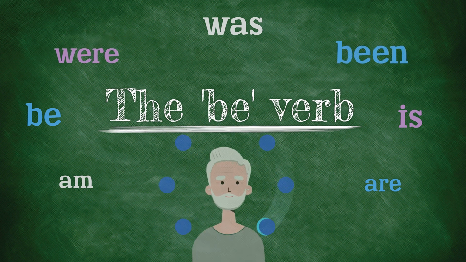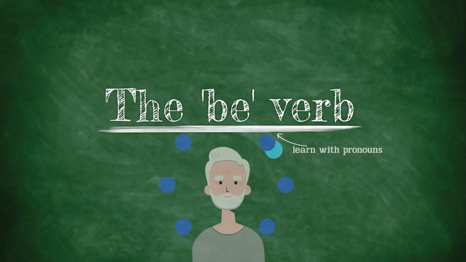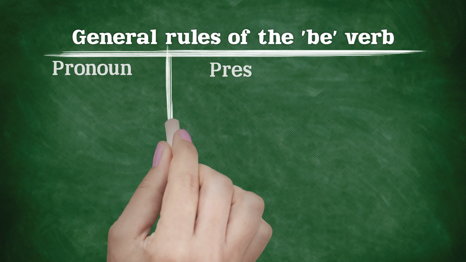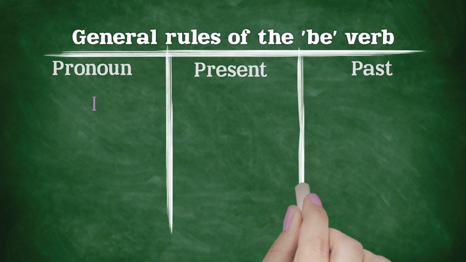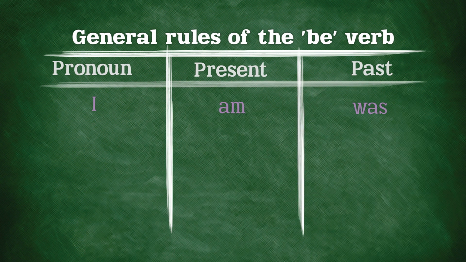What this means is that it's much more difficult than it may seem at first. Often, the be verb is taught together with pronouns, as it should be. The general rules for using the be verb are as follows. With the pronoun I, we use am in the present and was in the past, as in, I am happy, I was happy. With the he, she, and it pronouns, we use is for the present and also was in the past, as in, he is happy and she was happy.